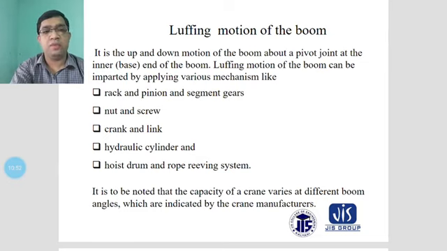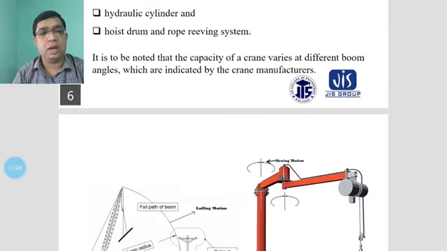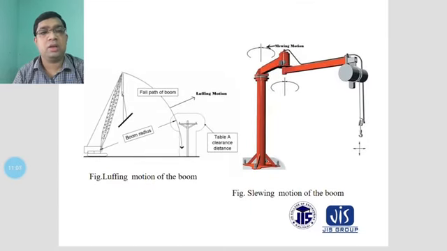The angles are indicated by the crane manufacturers, and this will be given by the crane manufacturer, along with the weights that will be transferred by the crane. In the first figure, the luffing motion of the boom will be considered. Just like that, the crane will be given curvature paths, and these curvature paths will also be considered according to the boom radius.